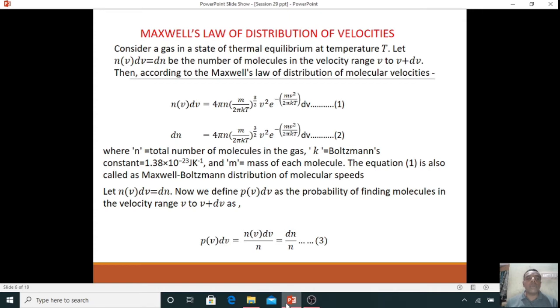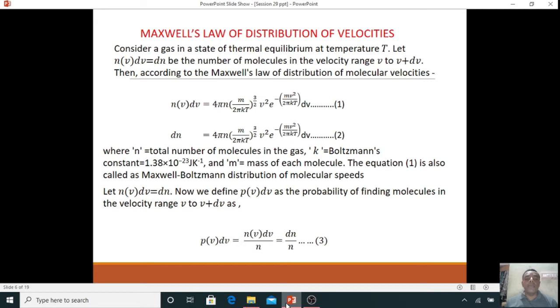Here n is the total number of molecules in the gas, k is the Boltzmann constant, which is equal to 1.38 times 10 to the power of minus 23 joule per Kelvin, and m is the mass of each molecule. Equation 1 is also called the Maxwell-Boltzmann distribution of molecular speeds. Let n(v) dv be equal to dn.